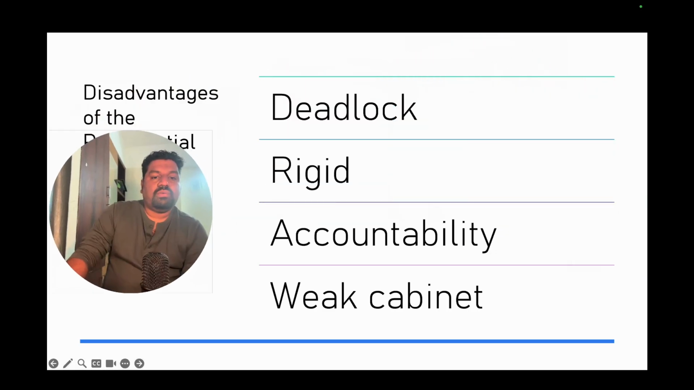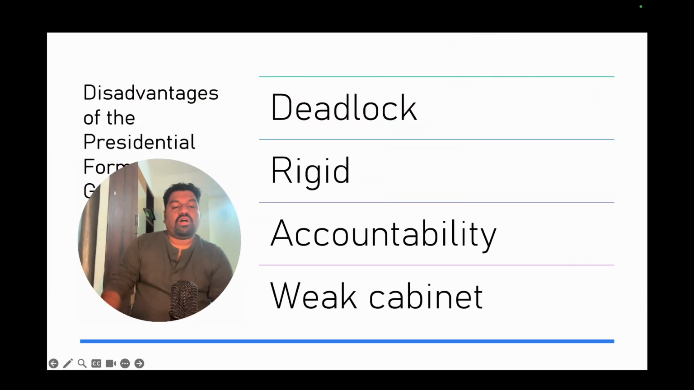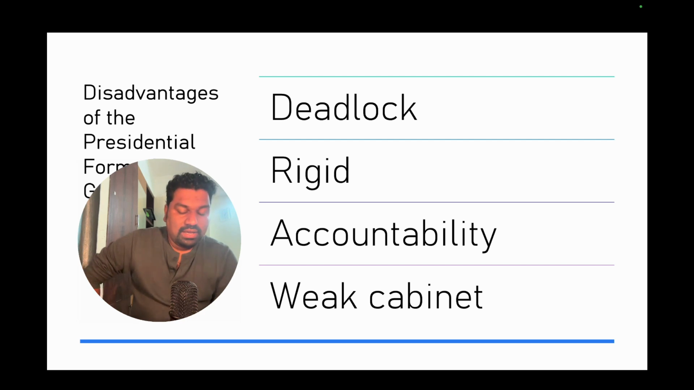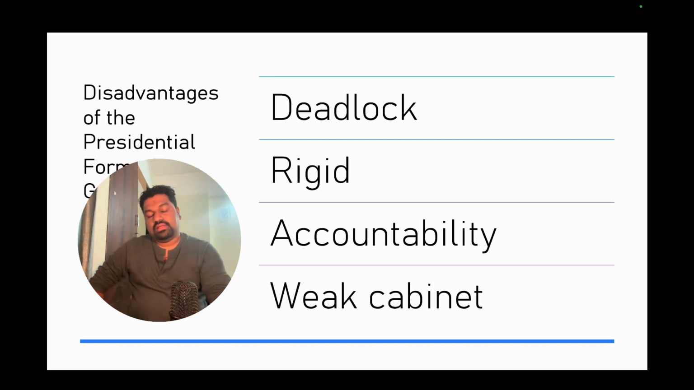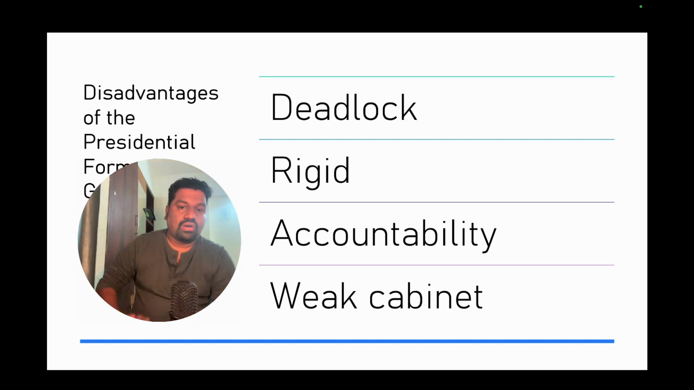Disadvantages of the presidential form of government are deadlock. This deadlock is between the president, the executive, and the legislative, the Congress, when we talk about the United States. Always the president will say one thing, the legislative can say another. There is all kind of deadlock. It is a very rigid system. There cannot be any consensus unless the law is very rigid.